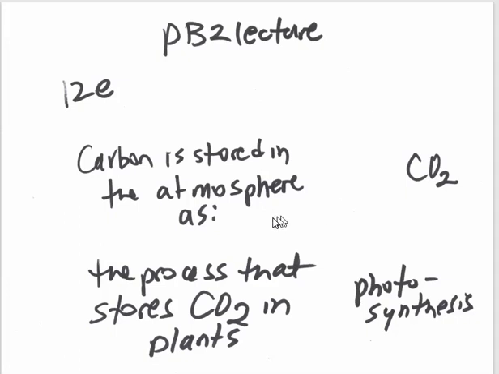As simple as this slide is in black and white, it helps me dream about interplanetary colonization. Carbon is stored in the atmosphere as what? On our planet, it is stored as this. We complain that carbon dioxide makes a greenhouse effect, but it actually is what makes our planet habitable, and it